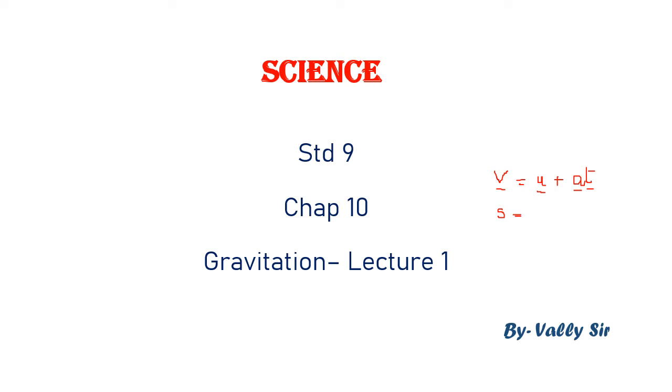Displacement s = ut + ½at², and the third equation is v² − u² = 2as. So these are the three equations of motion we did in chapter number 8, motion.